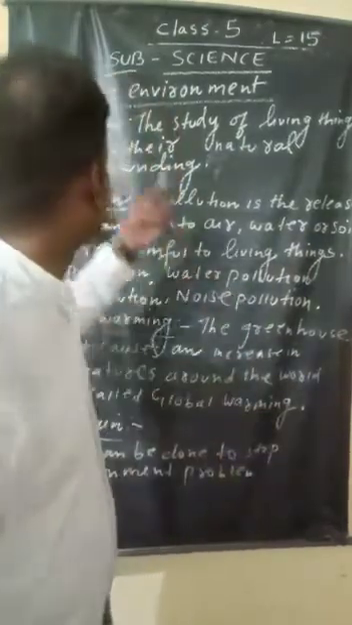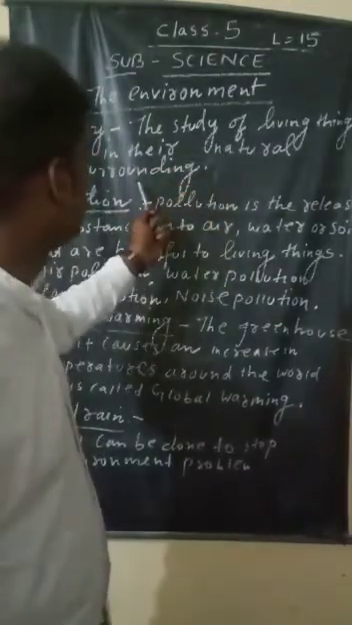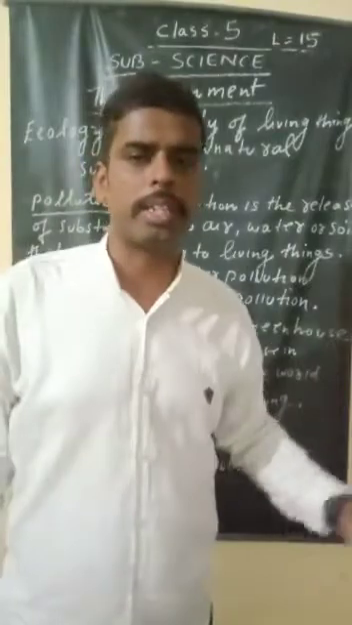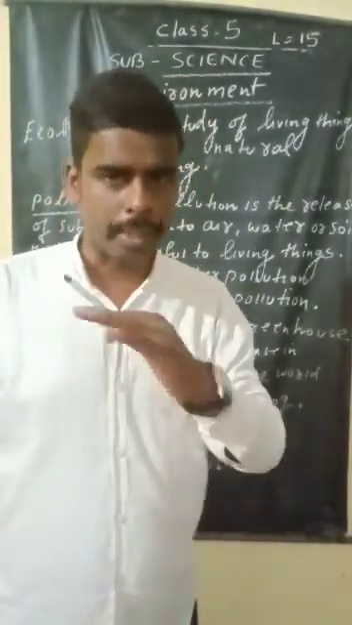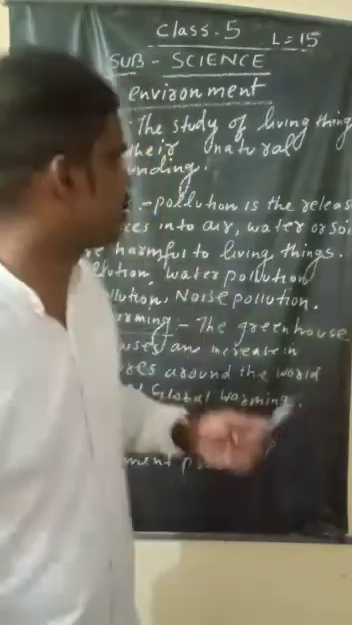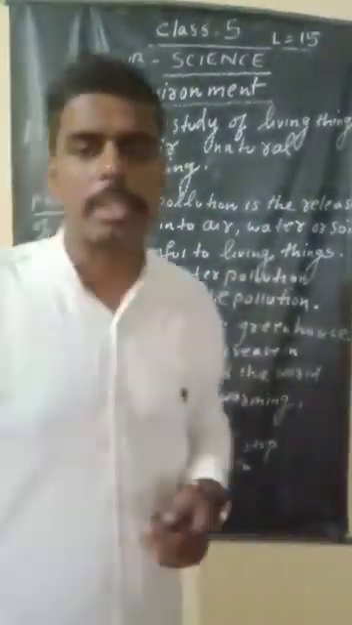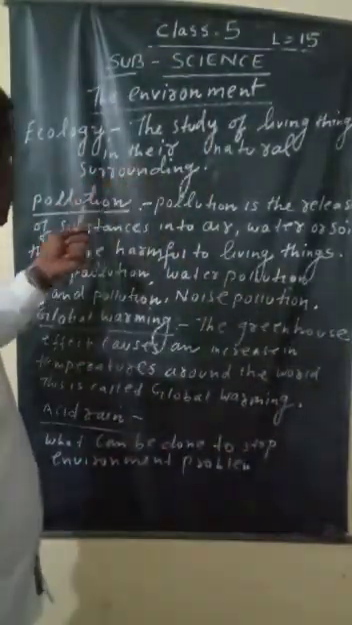So in ecology, we study the living things in their natural surrounding. What living things live in a surrounding area, in a forest area? We study about them in a very detailed manner. This process is known as ecology. And those who study ecology are called ecologists. Now come to our environment, there is a pollution problem.